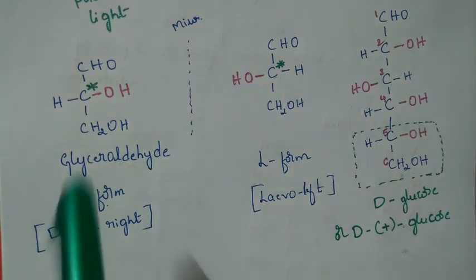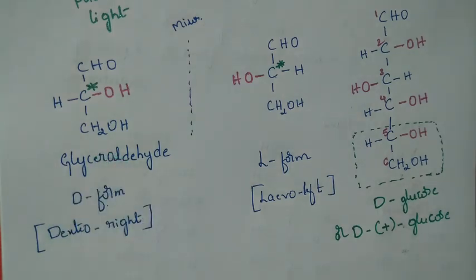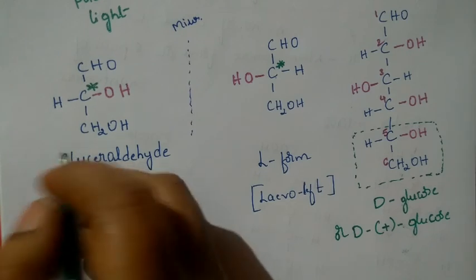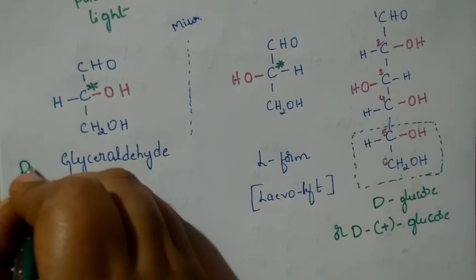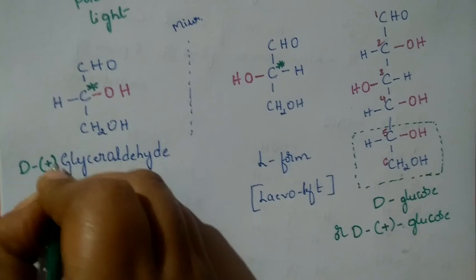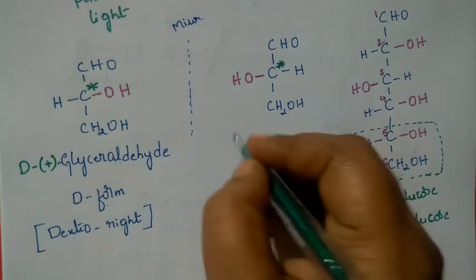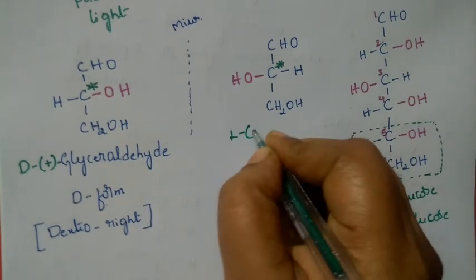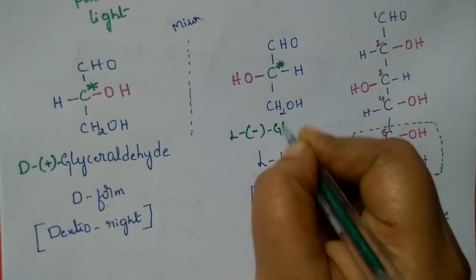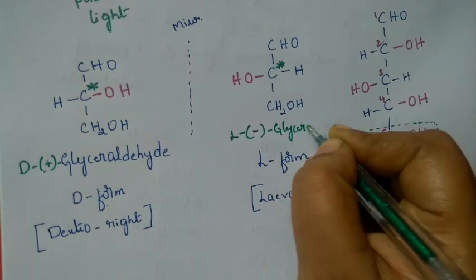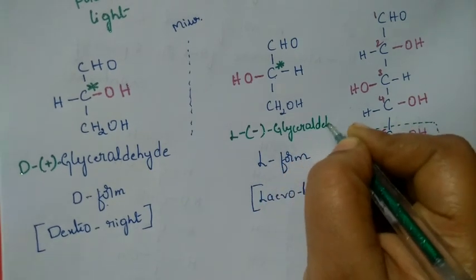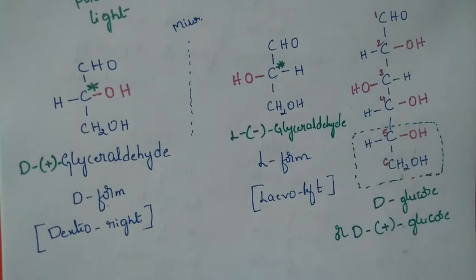So here also we can assign the name for this one. You can assign that one as D plus glyceraldehyde. It is not that whenever we get D, it will be plus only. Don't think in that way. It is D plus glyceraldehyde and it is L minus glyceraldehyde. I hope it is clear.